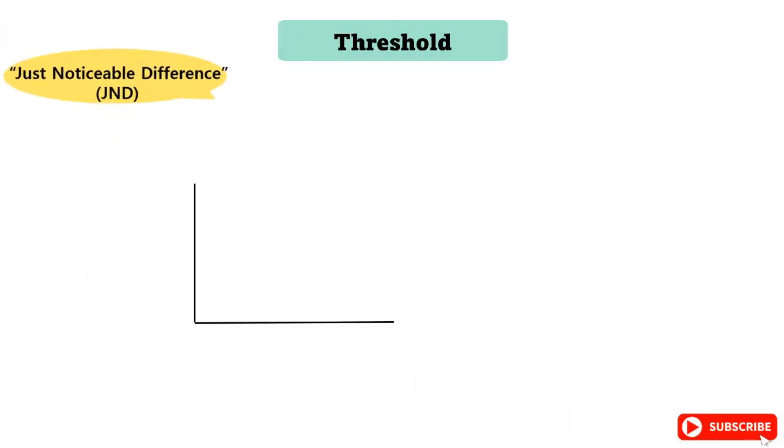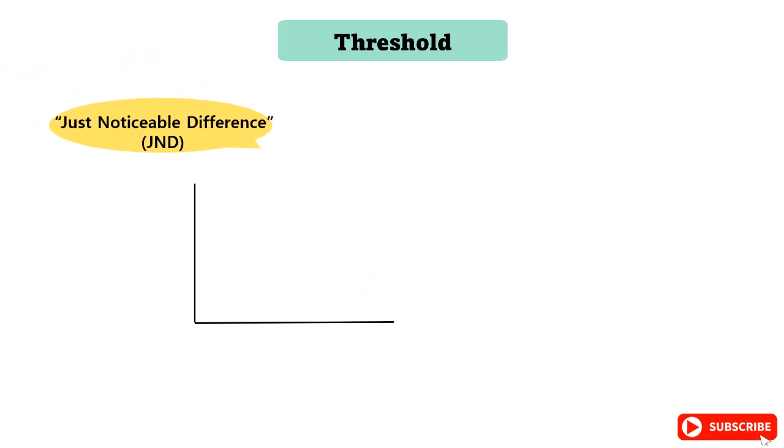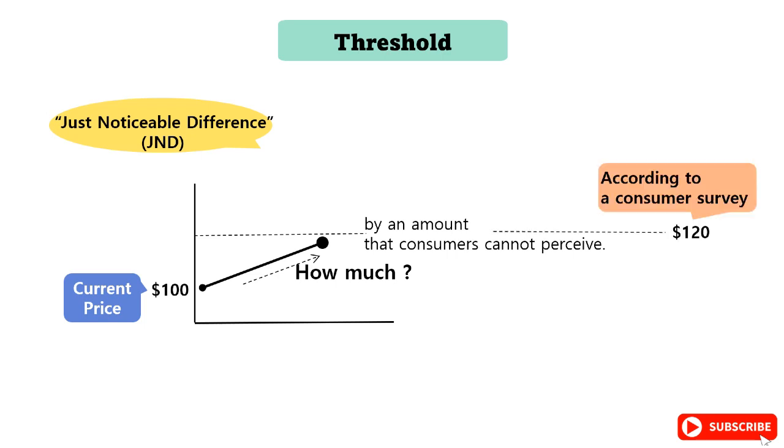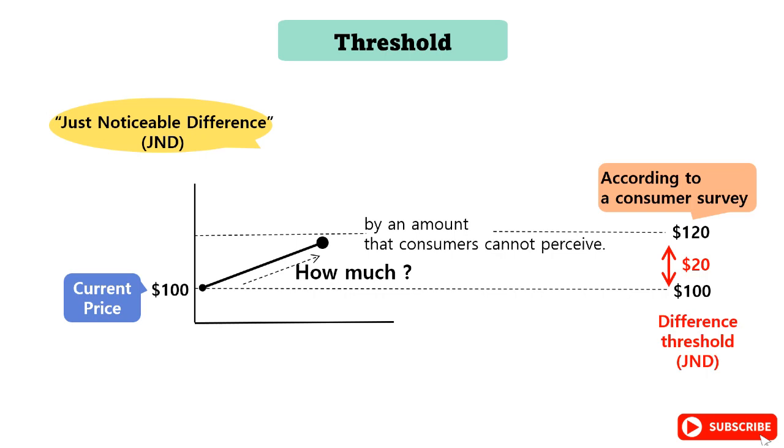I will explain more about the JND in detail. If the current price of a product is $100 and you want to raise it by an amount that consumers cannot perceive, how much should you increase it by? According to a consumer survey, the price that consumers do not perceive a price difference is below $120. In this case, the difference between the 2 prices, $20, becomes the difference threshold.